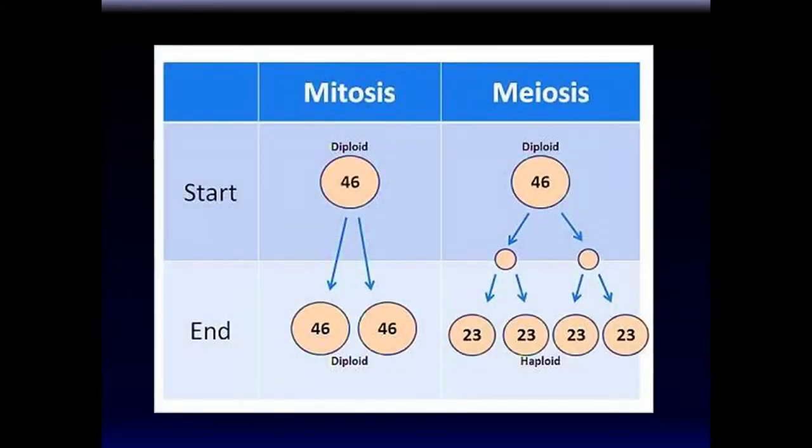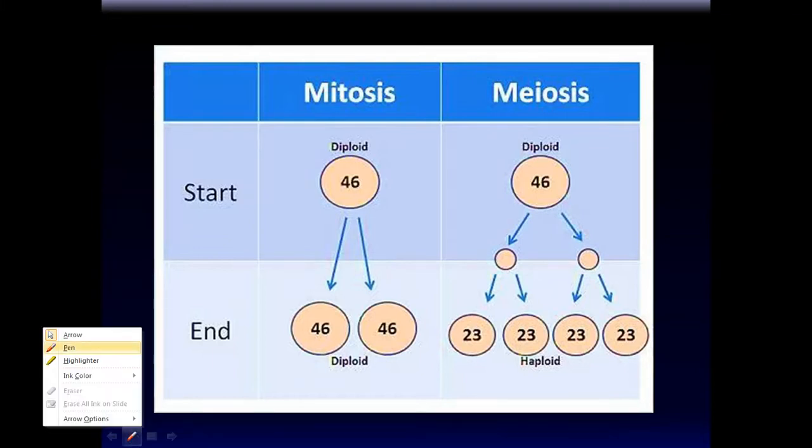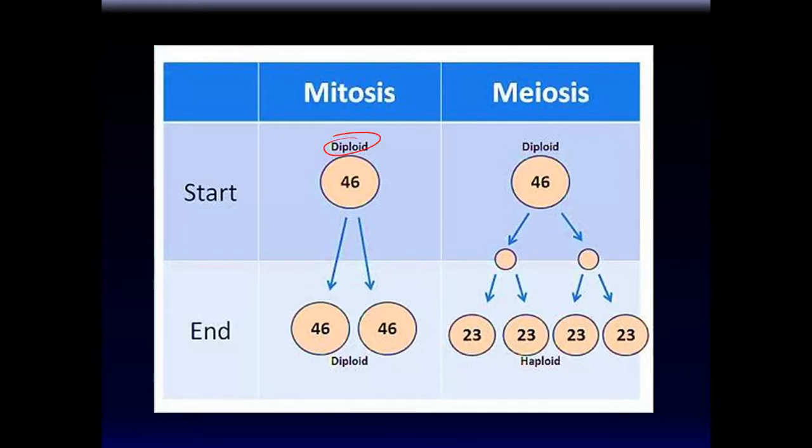As I've suggested before, mitosis is a process that occurs in somatic cells, or body cells, and starts with a diploid cell and results in identical diploid daughter cells.